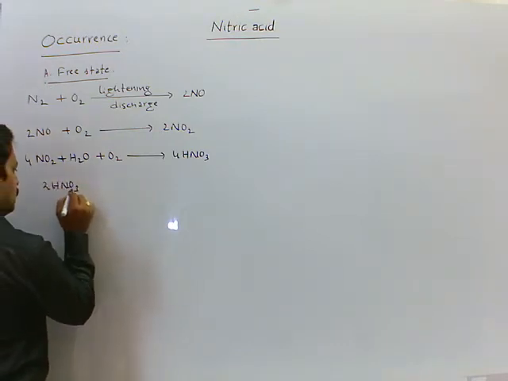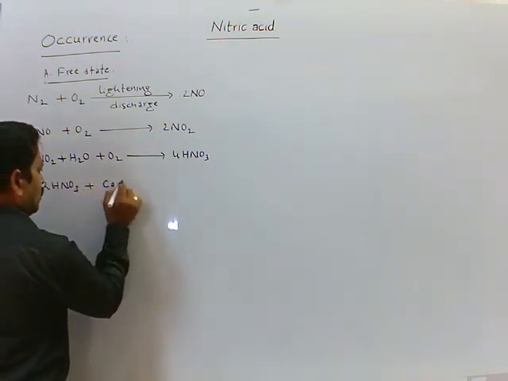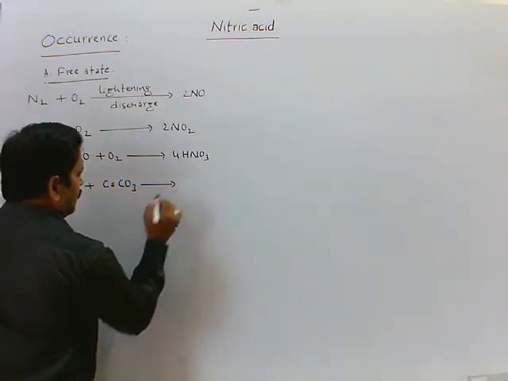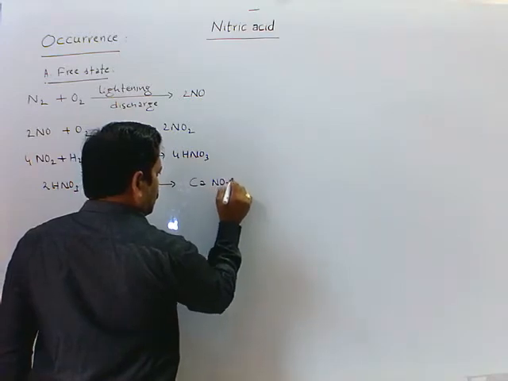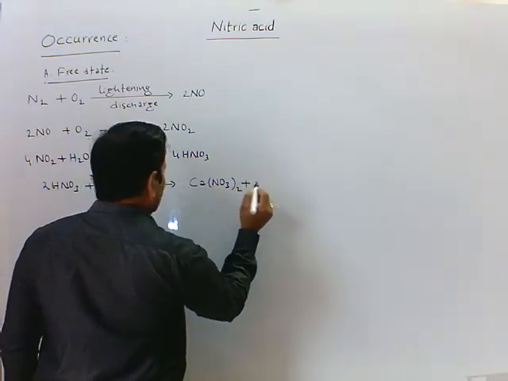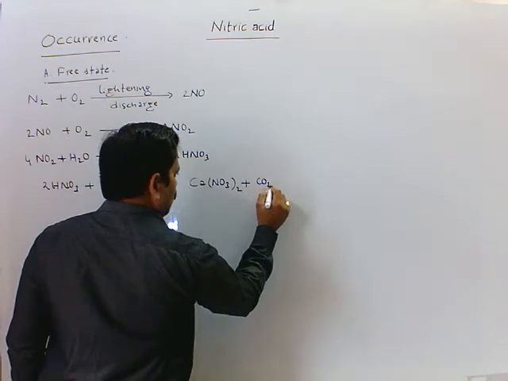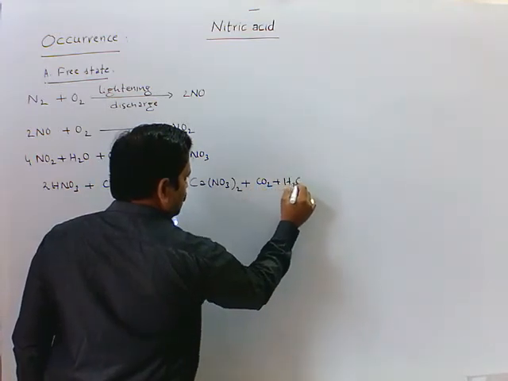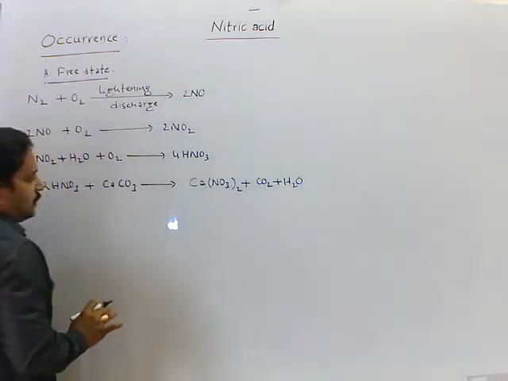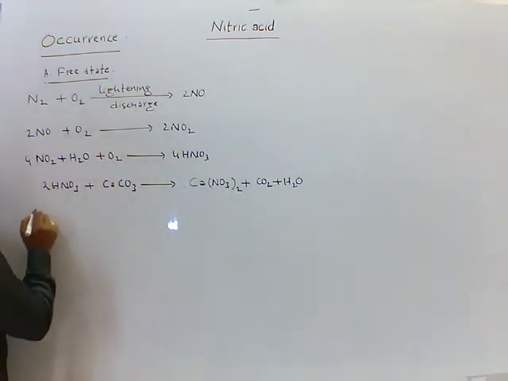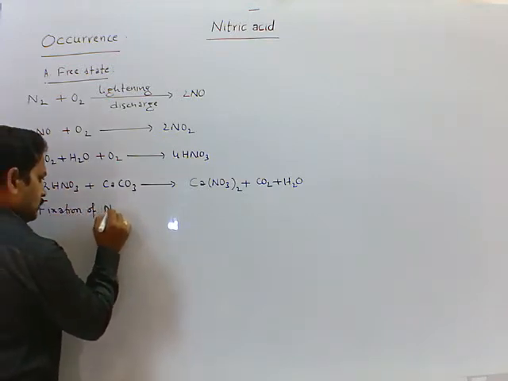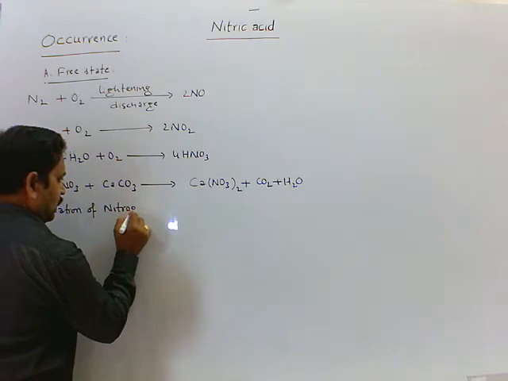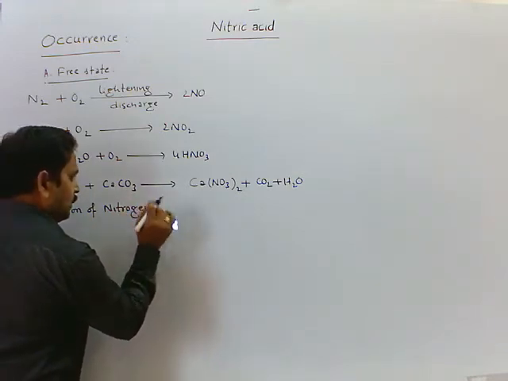2HNO3 plus calcium carbonate CaCO3 gives Ca(NO3)2 plus CO2 plus H2O. This is called fixation of nitrogen, in the form of nitrate.